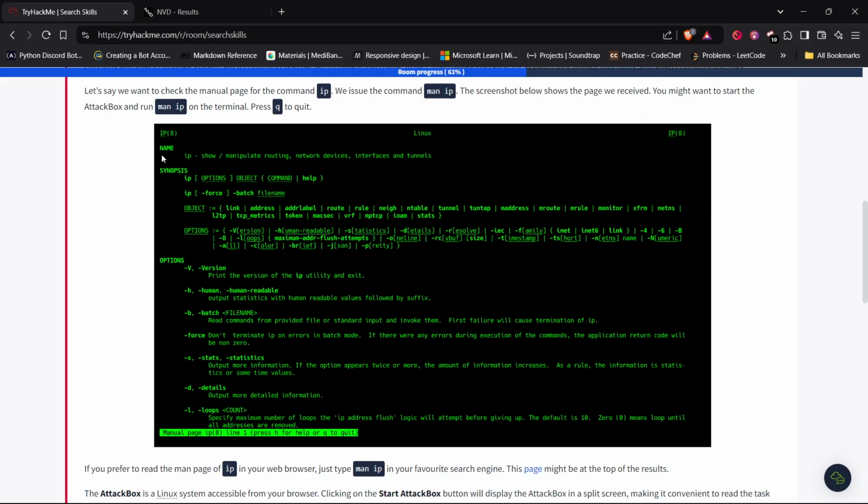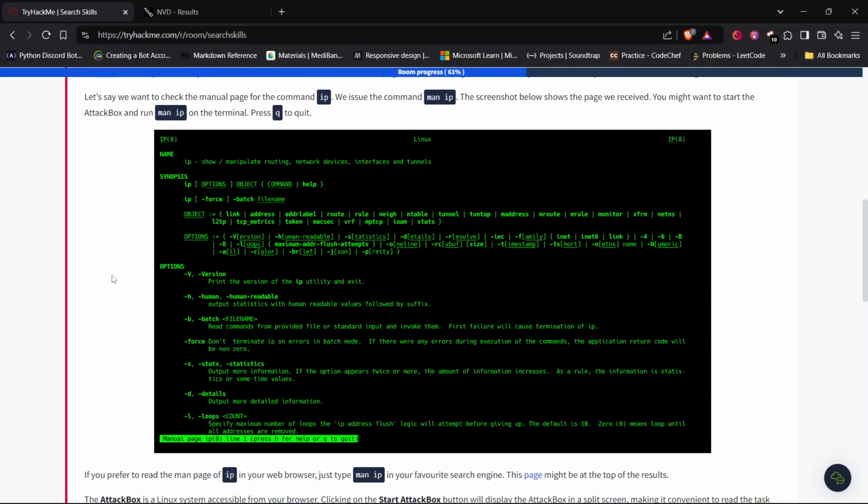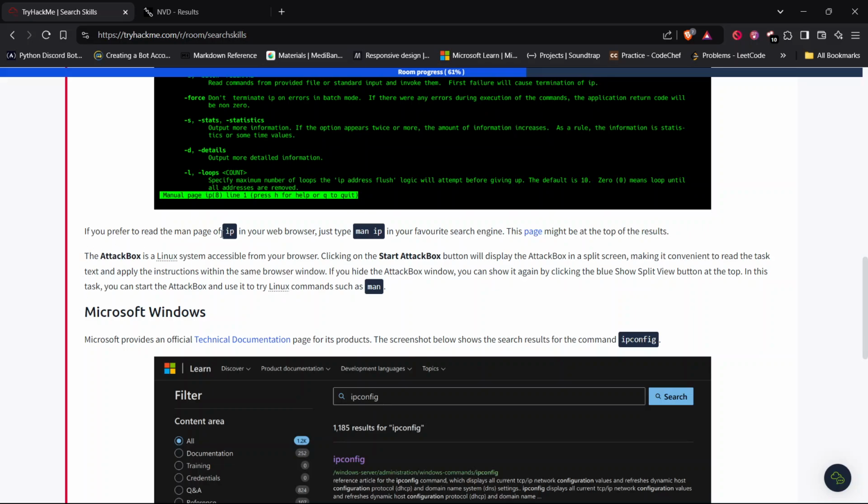The basic manual page would contain the name, that is the command name and its description, and the synopsis or specific syntaxes for the command, and also options such as parameters which can improve the functionality of the basic command. If you prefer to read the man page of ip in your web browser, just type man ip in your favorite search engine.